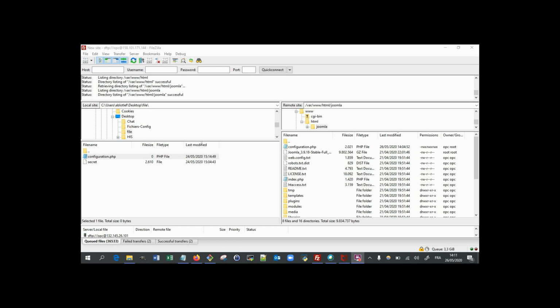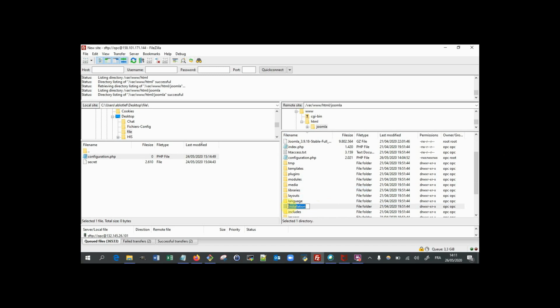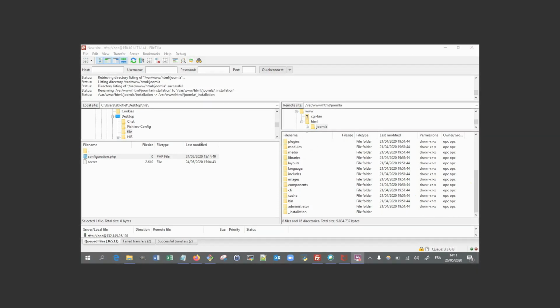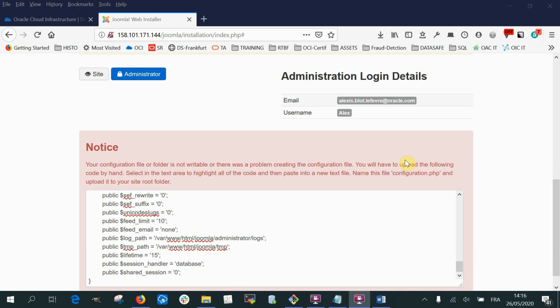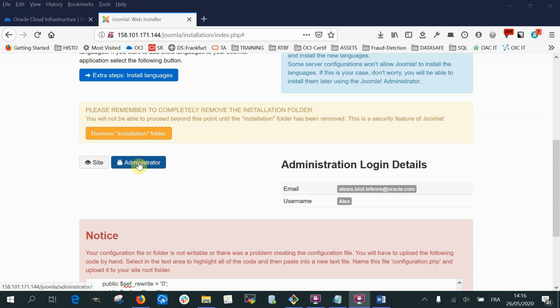So now we need to delete the installation folder in Joomla. To do so, go back to my FTP. In the Joomla folder, I will not delete it for the moment, I will just rename it. Here we go. Now that we have removed the installation folder, the installation should be completed. So let's try it out.